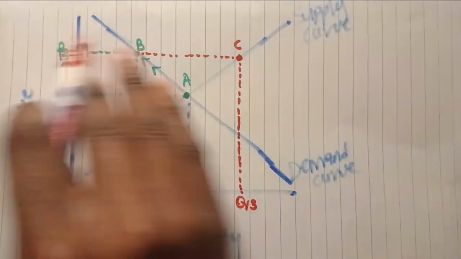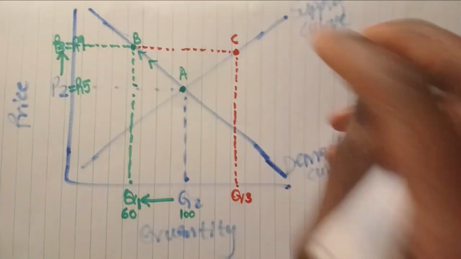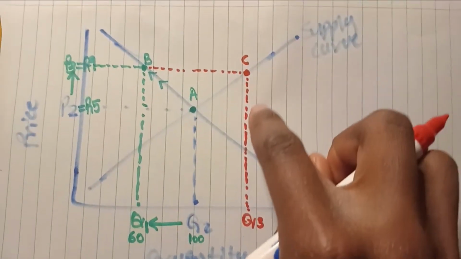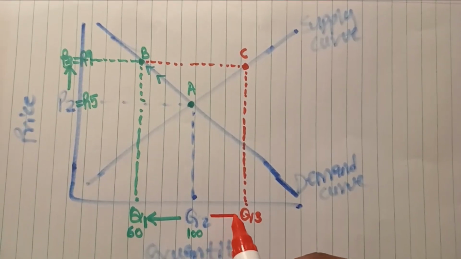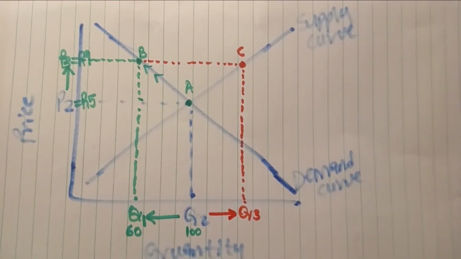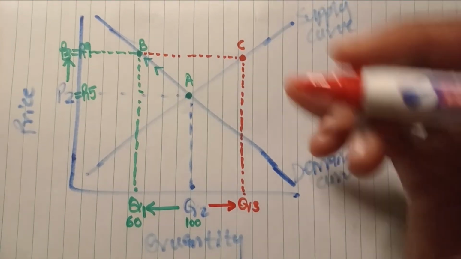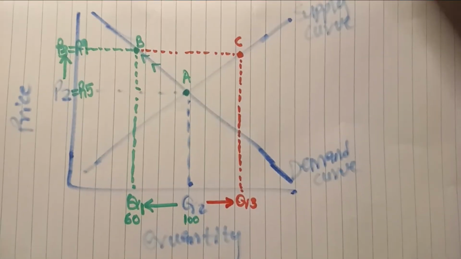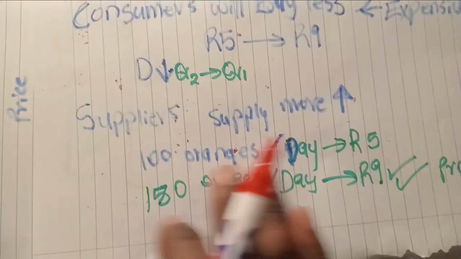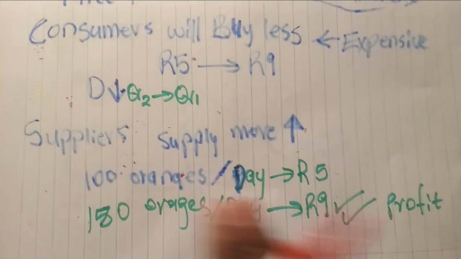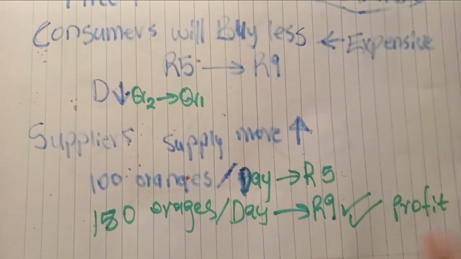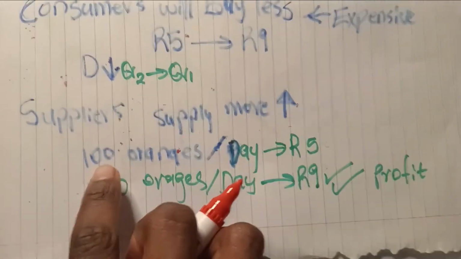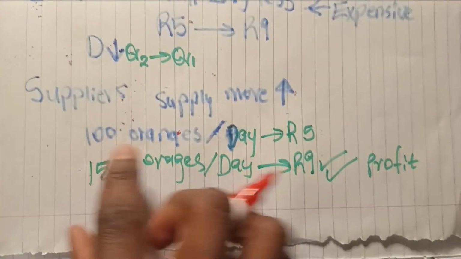So that means the quantity supplied has increased. This is because the suppliers are happy to supply more because of the higher price. Agree? We know at the original price of 5 rand, they were supplying 100 oranges here.